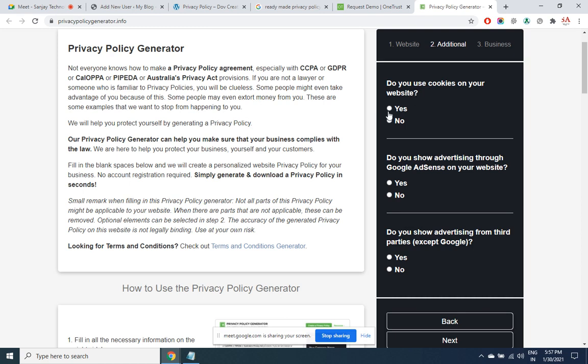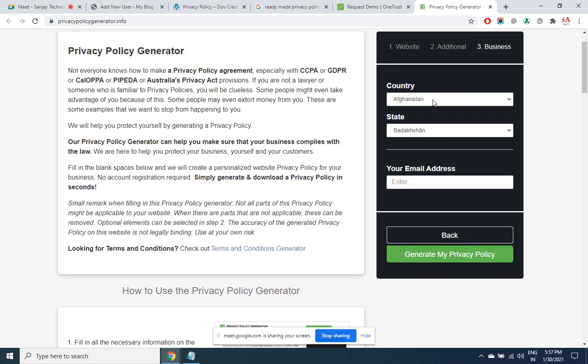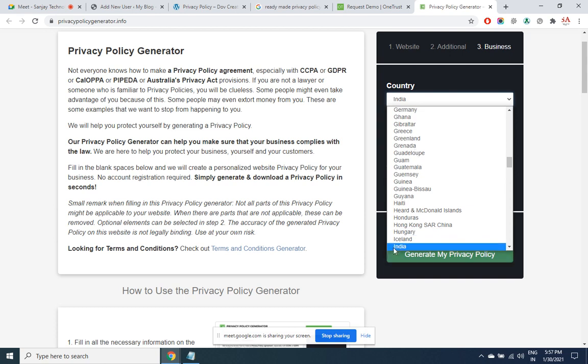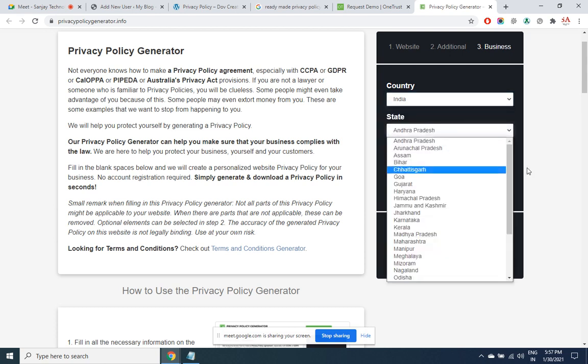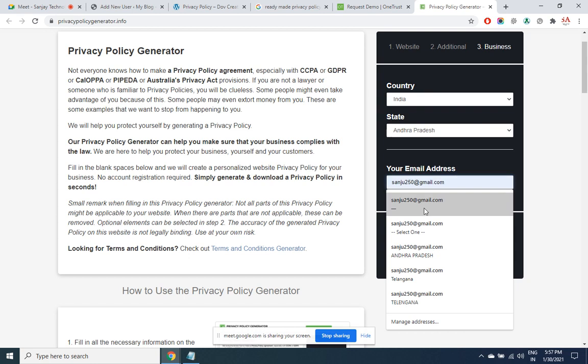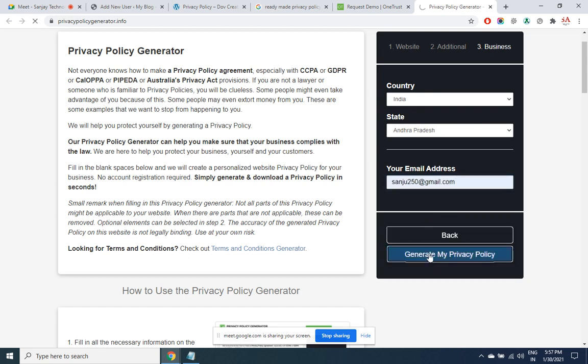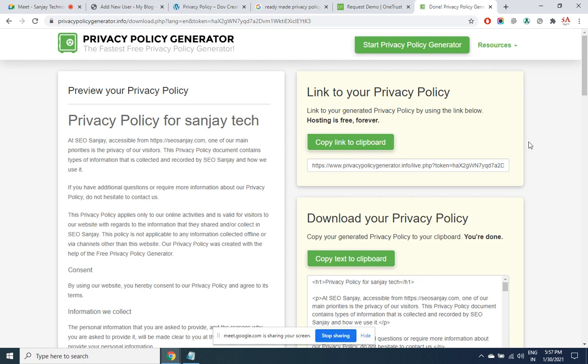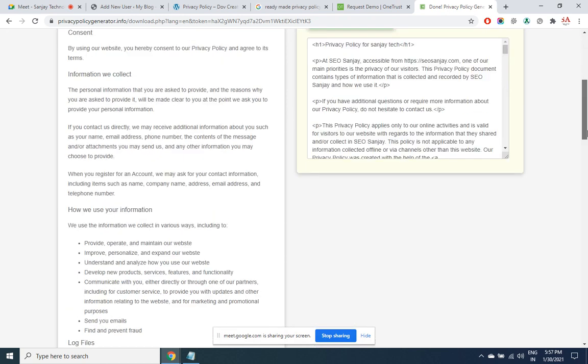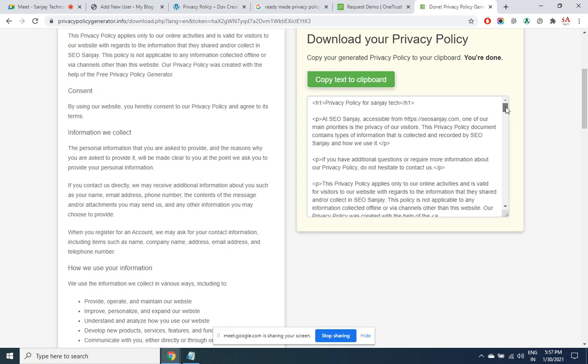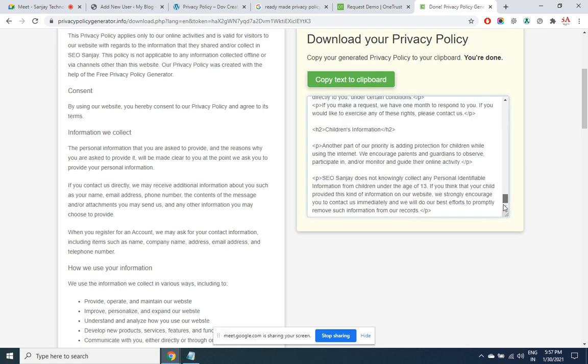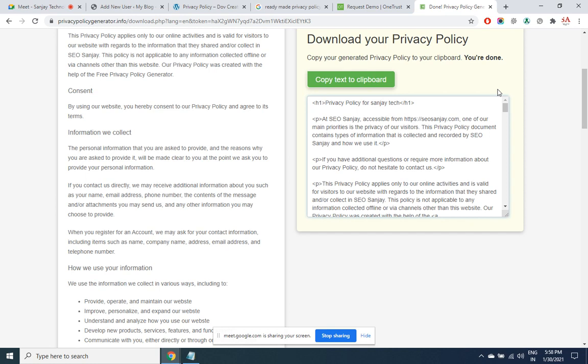All this you've got to put. Do you use cookies? I'm just giving some random values. That's it. This is what you need to place into the backend. This is HTML code. Anything you want to add extra manually, you can do that. So this page is also a must.